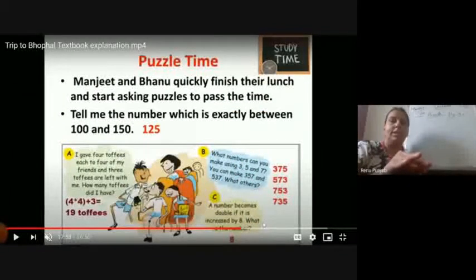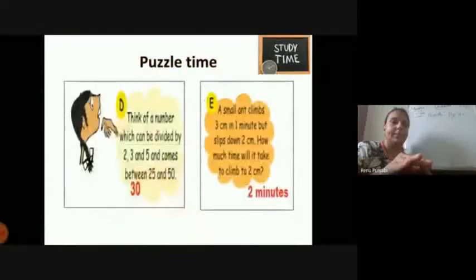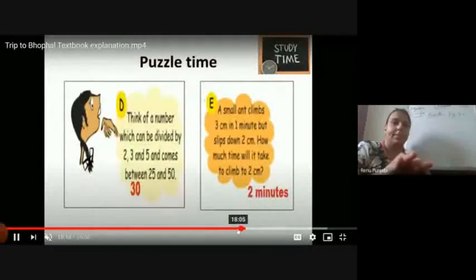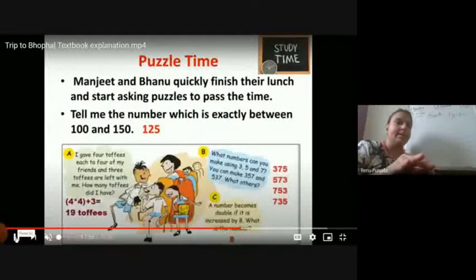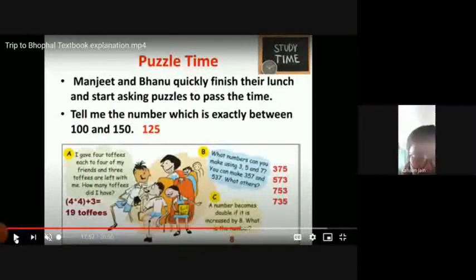Now, can you see the C1? A number becomes double if it is increased by 8. What is the number? First of all, you have to write this cloud in your notebook and then write the answer, that the number is 8. Please start writing, children.